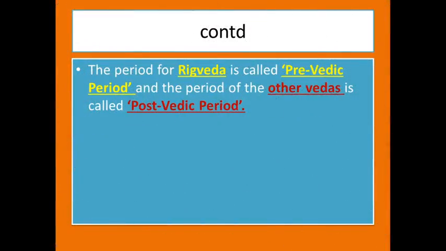The period for Rig Veda is called Pre-Vedic period, and the period of the other Vedas is called Post-Vedic period. So the beginning of the Aryan period is called Rig Veda, and it is also called Pre-Vedic period, and the period after Rig Veda, that is the other Vedas, is called the Post-Vedic period.